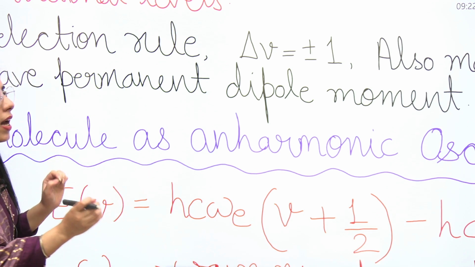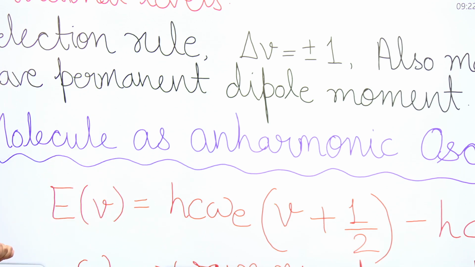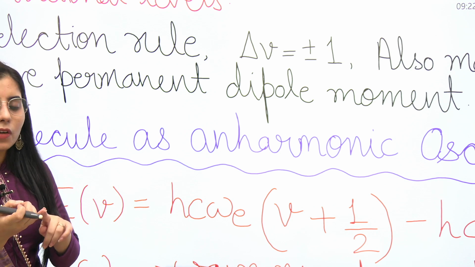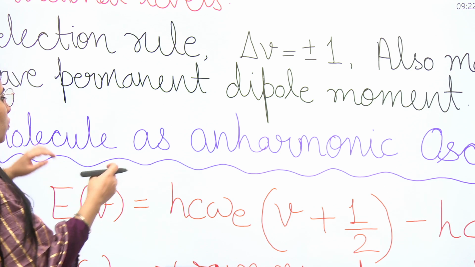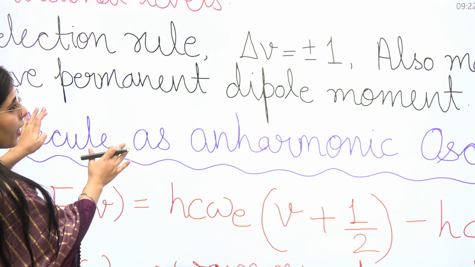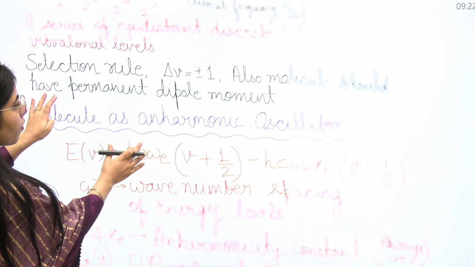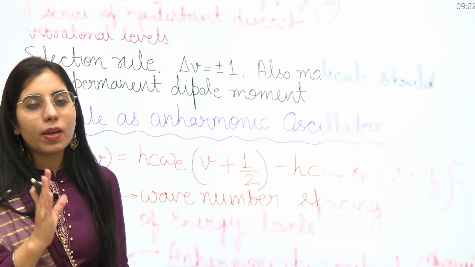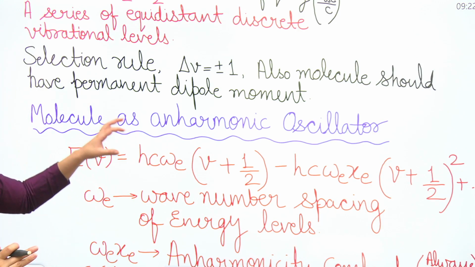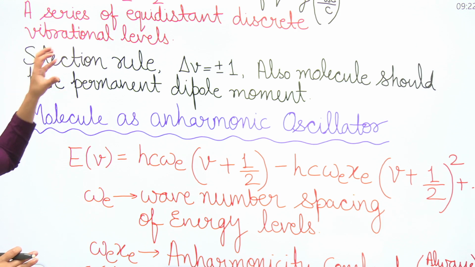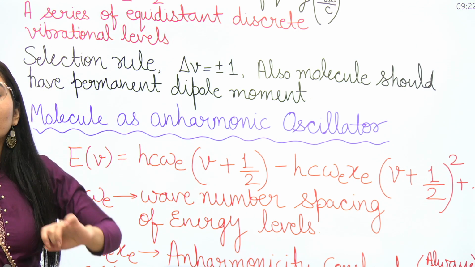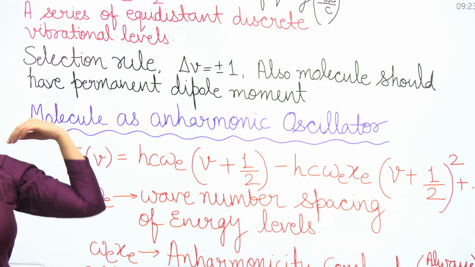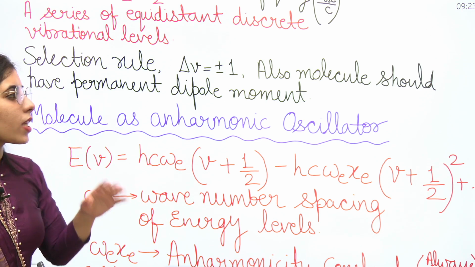The molecule must have a permanent dipole moment, and due to this reason, when we talked about homonuclear and heteronuclear molecules, the question was which one will exhibit this vibrational spectra. That's the main reason why one is showing and the other is not showing the vibrational spectra. The main reason is that the molecule should have a permanent dipole moment, only then it can exhibit the vibrational spectra. So that's the main point.